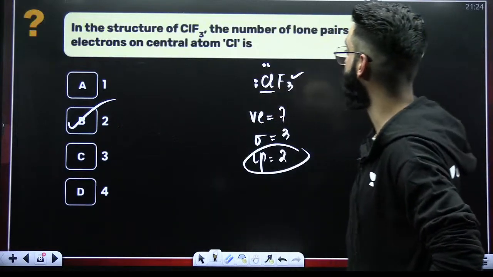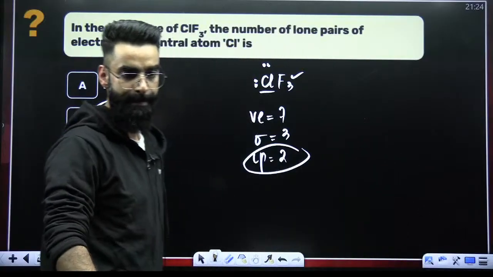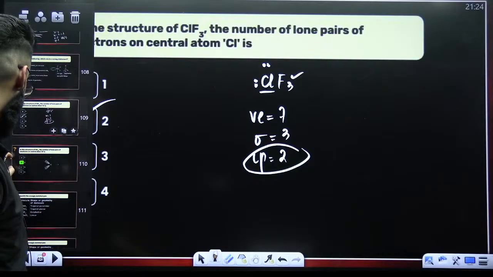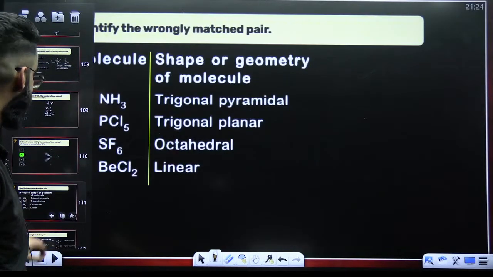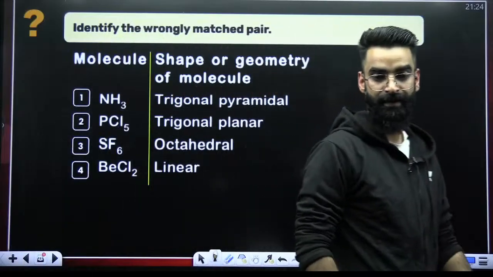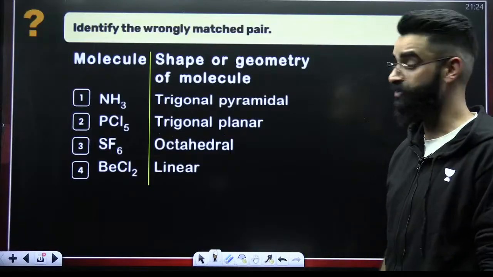There are 2 lone pairs on the central chlorine. I believe I'm clear. Yes, all of you are perfectly right in this question. Good job, guys. Identify the wrongly matched pair. This is again something which you should be able to solve.